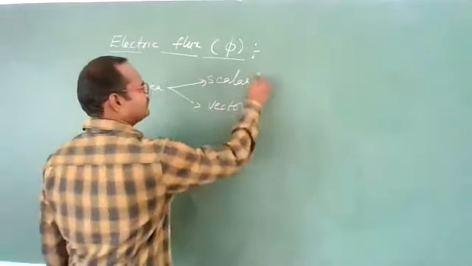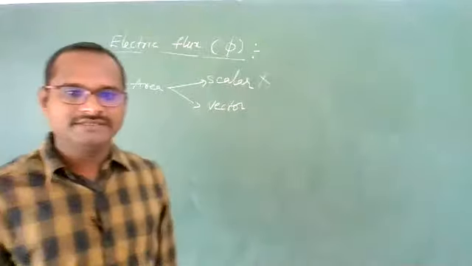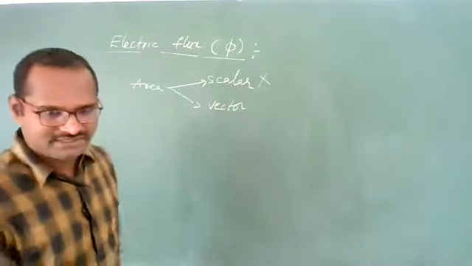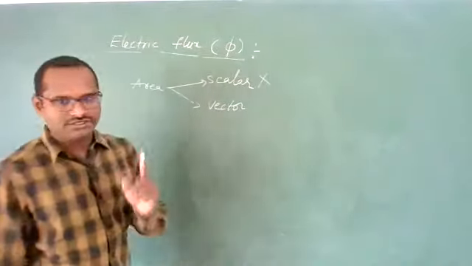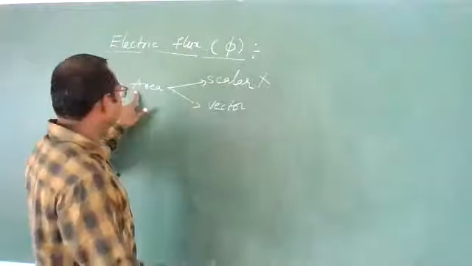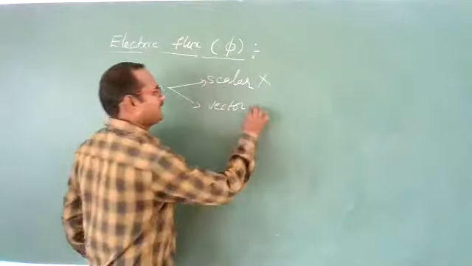Scalar. Wrong. In mathematics, if you take it, it will be a scalar. But according to direction, in electric field, area is a vector quantity.